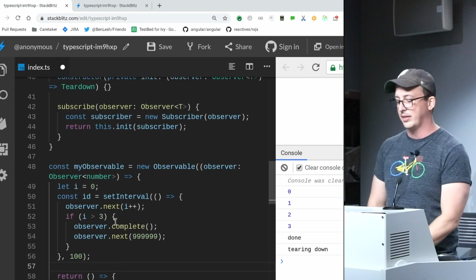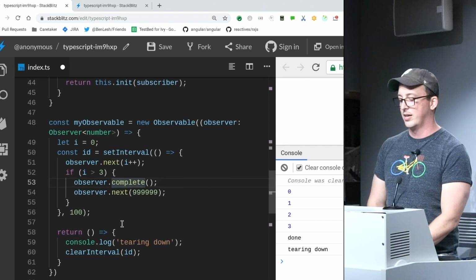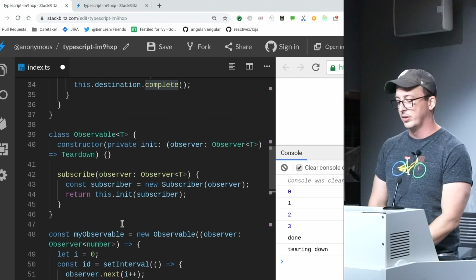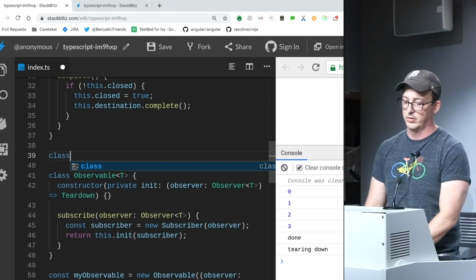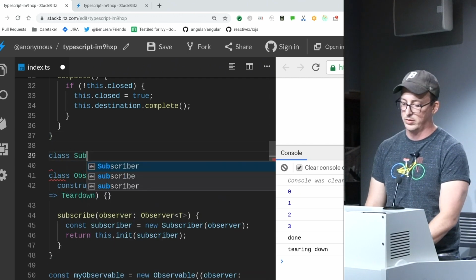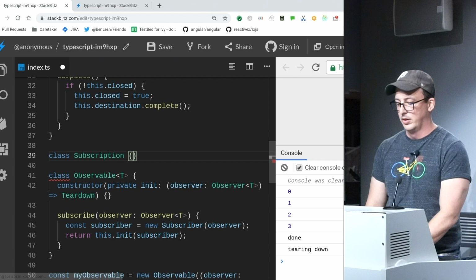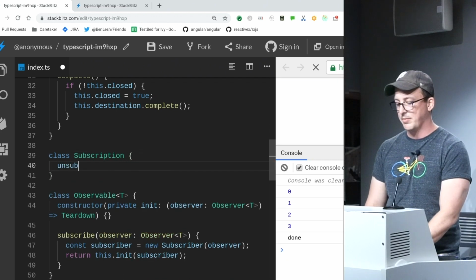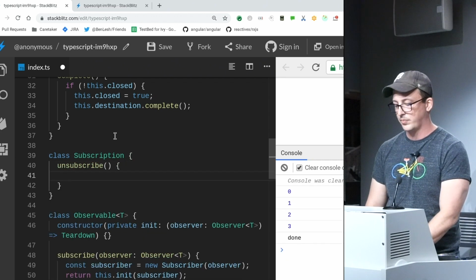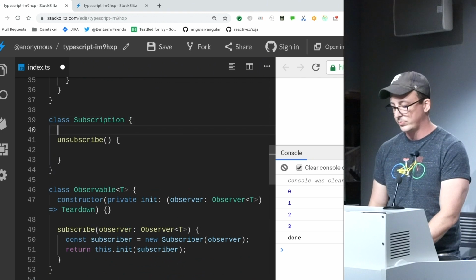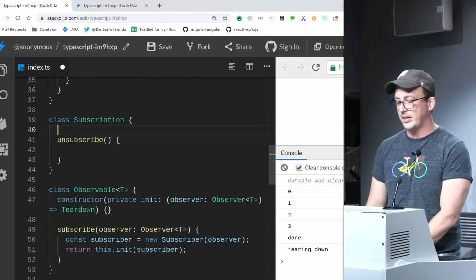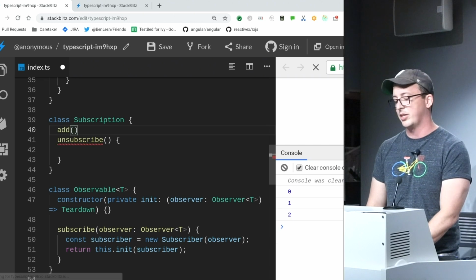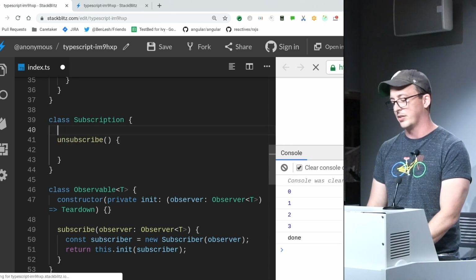So first I'm going to deal with making sure complete calls some sort of teardown. And what we're going to do is create a class called Subscription. And it just has this unsubscribe method on it. In this case, I could either add an add method as RxJS does, or I could even have it passed via the constructor.